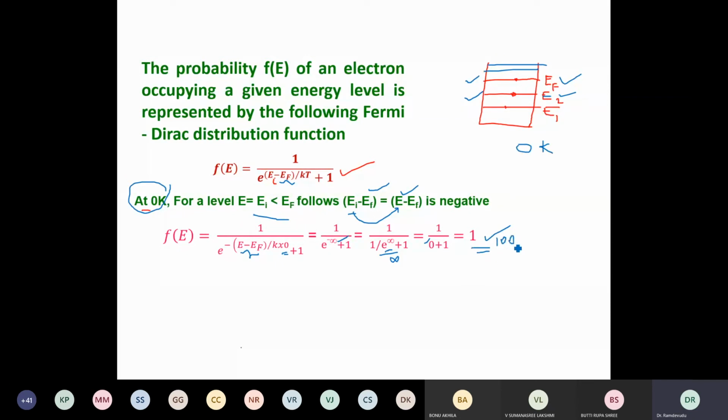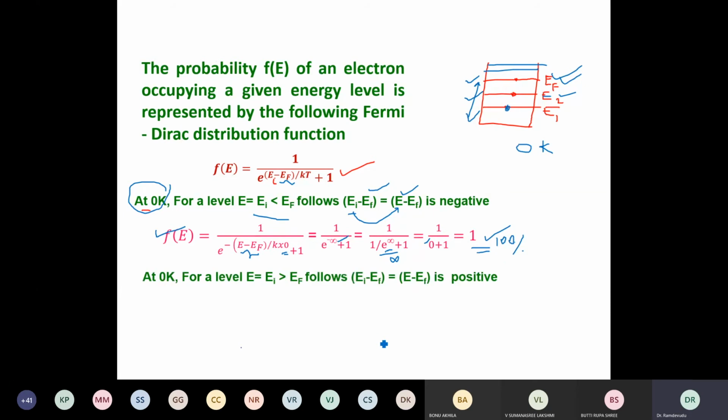That is nothing but, if you choose any level below EF, all the levels are completely filled. That means any level you choose, there is a particle in it. It is completely filled. Therefore, the probability of finding a particle in that level is 100%. All the levels below this are completely filled, and this is called the highest occupied level. Therefore, at 0K, any level below EF, the Fermi level, is completely filled, meaning they contain electrons or particles. As they contain electrons, the probability of finding them is certain. Therefore, the probability of distribution is 100%.